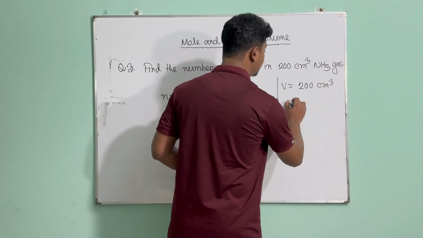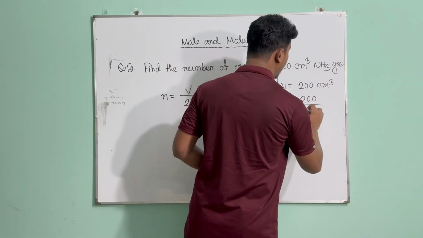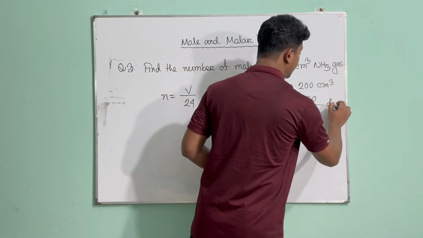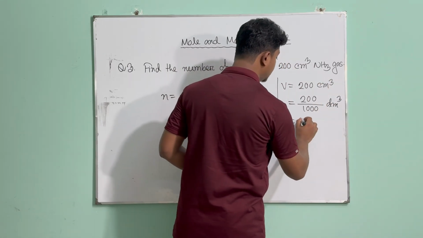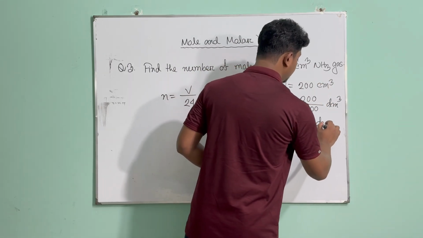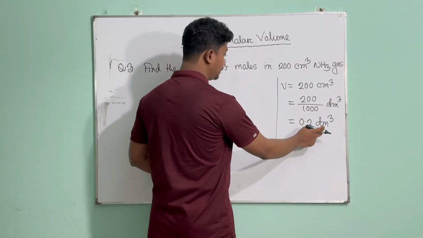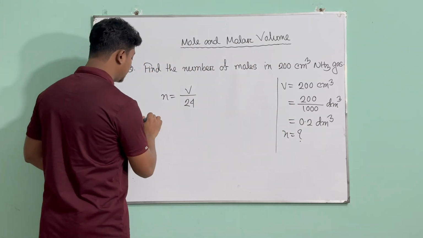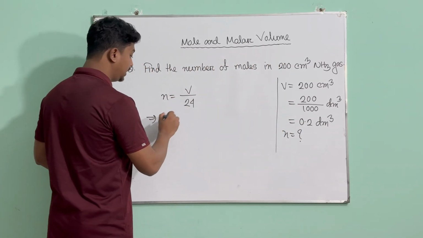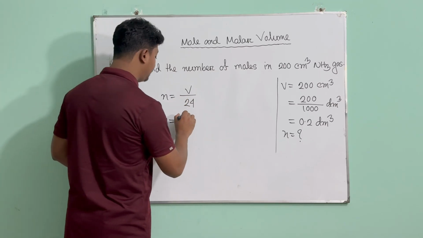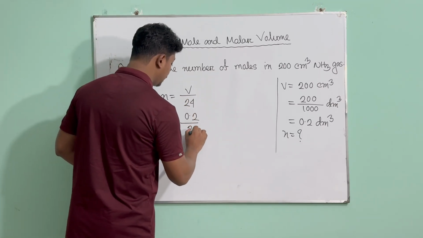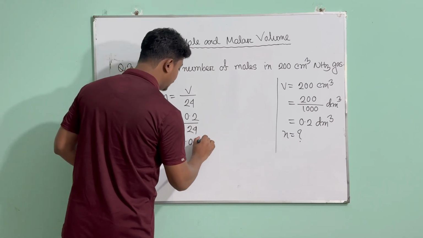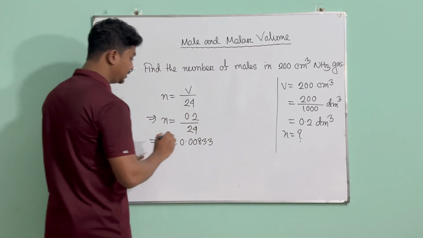So how can I do that? You simply have to divide the centimeter cube by 1000, and when you have divided the centimeter cube by 1000, it will be converted to dm cube. Now that you have your value, which is 0.2, you can use it. So now your centimeter cube is converted to dm cube. Then you can use it straight here, as you have been asked to calculate n. So you have n equals V divided by 24. You don't have n, but you have V, which is 0.2, divided by 24. If you use a calculator and divide it, you're going to get 0.008333 like this. So this much of mole.